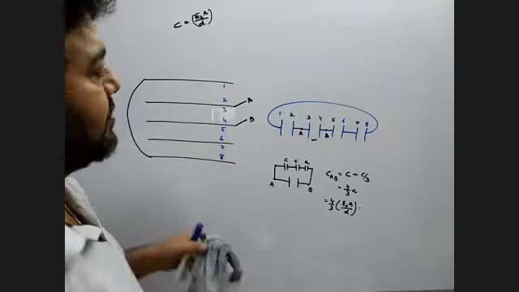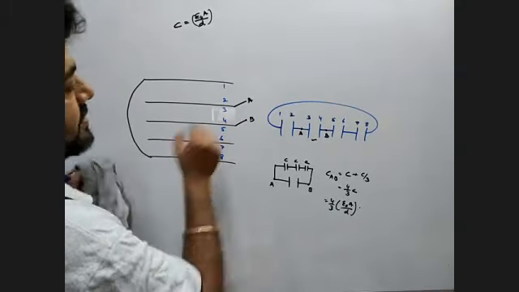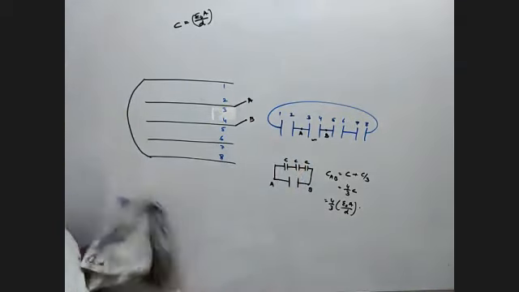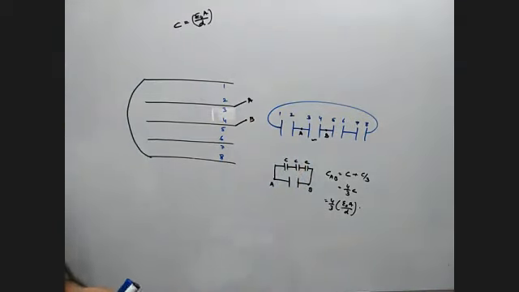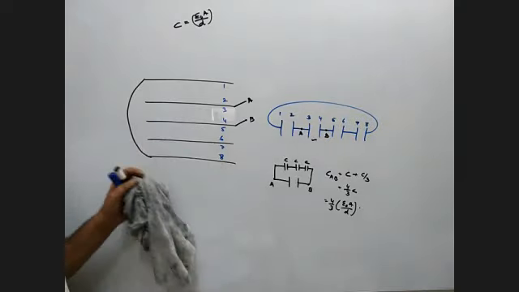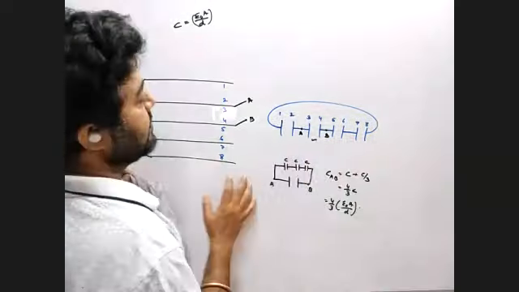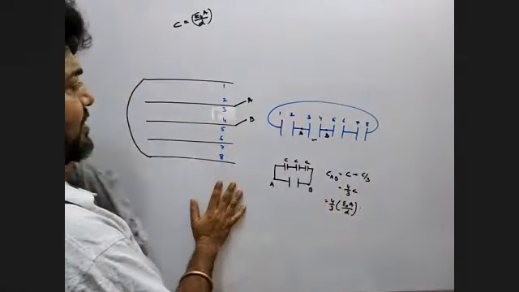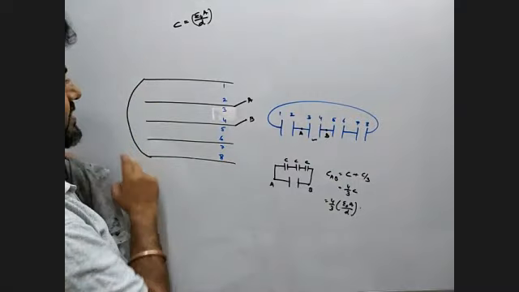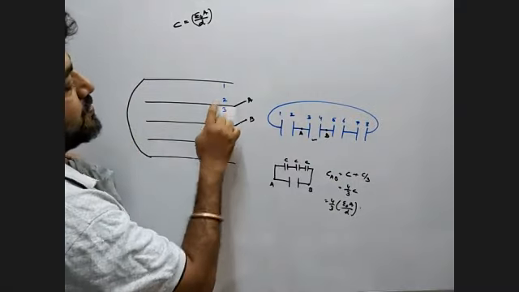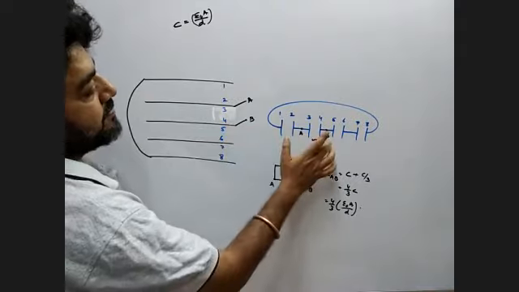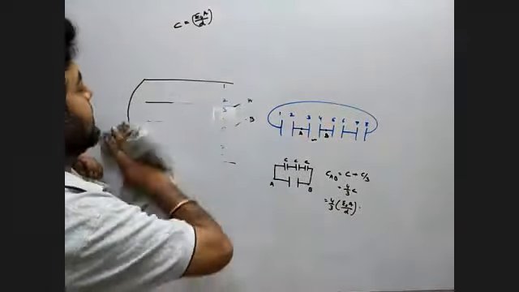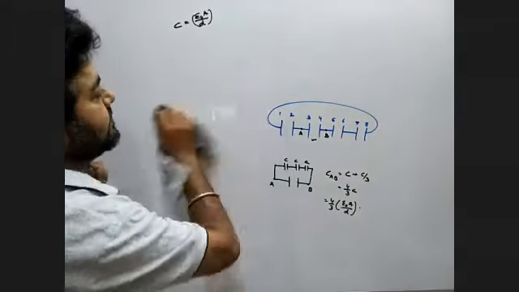Same way as I told you, just follow the rule. First, count the number of plates. On that basis, the number of capacitors is number of plates minus 1. So here we have 5 plates, so the number of capacitors is 4. Now 2, 3, 4, 5, 6, 7 are connected by the plain wire. According to the question, 1 and 8 are connected. Between 2 and 3 you have point A, between 4 and 5 point B. And then arrange it to get the answer. I give you one more question. Try this.